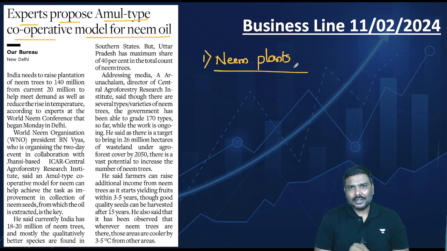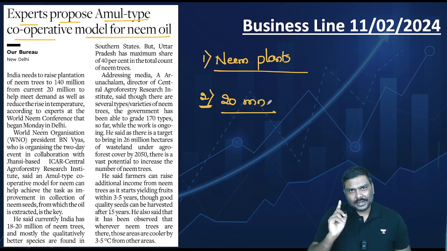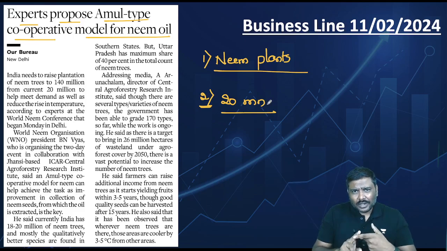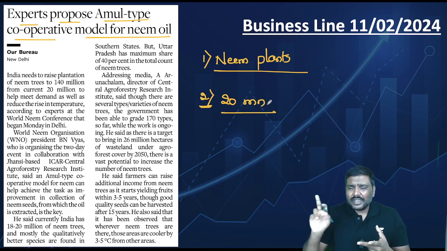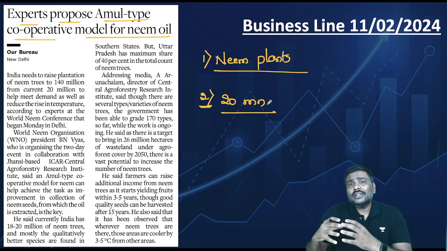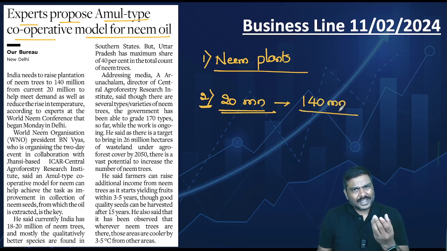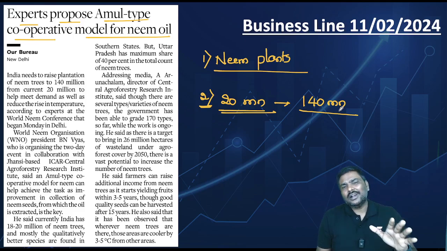Now what is the situation? Please look at the data here. The data simply says in case of India, around 20 million neem plants are there. If you want to meet the demand over a period of time for neem oil, let's say neem seed, which will be used in various sectors for controlling the rise in temperature, etc., we need to increase the number of plants from 20 million to 140 million plants. And that is factual information given in the article itself.